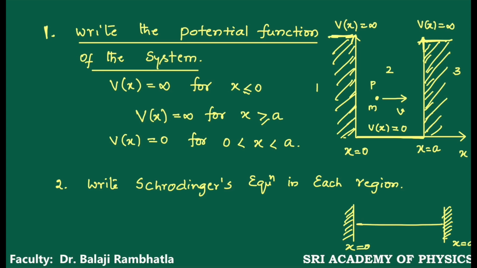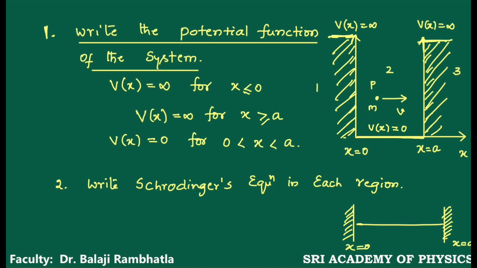So this problem is exactly similar to a string which is fixed between 2 rigid supports and plucked at a particular region. Then it generates the wave. The wave exists only in between these 2 points.